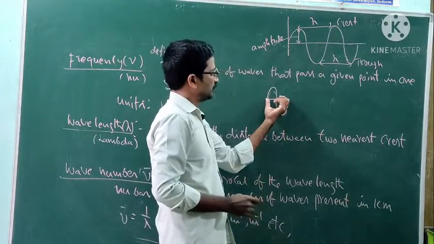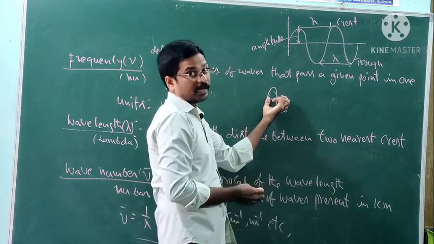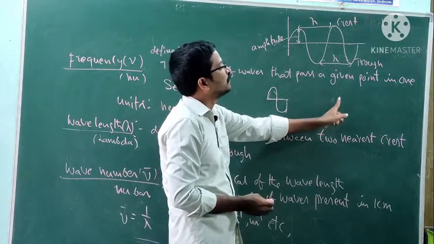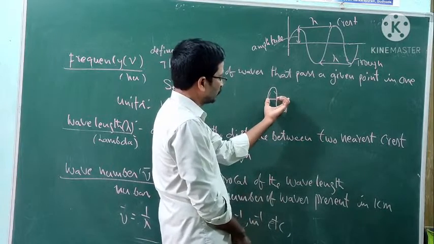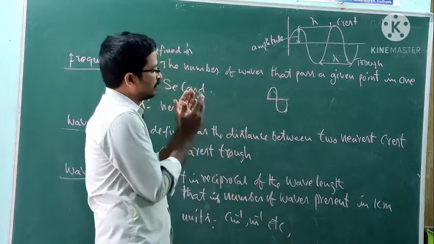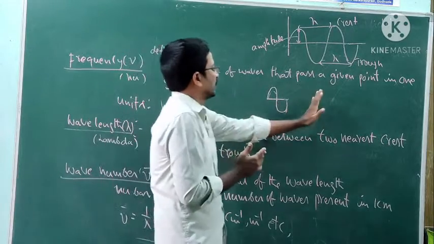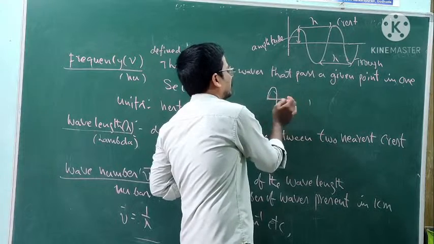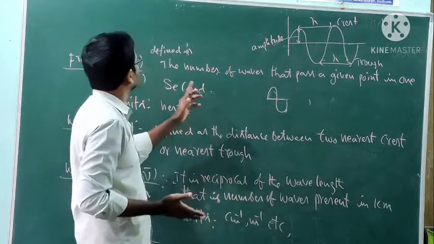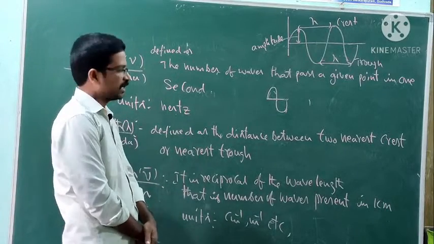Okay, one wave. The number of waves that pass a given point in 1 second. In 1 second, the number of waves that can pass through a particular point, how many of this type of waves pass through that point in 1 second, is known as frequency. Units: Hertz. Frequency units are Hertz.